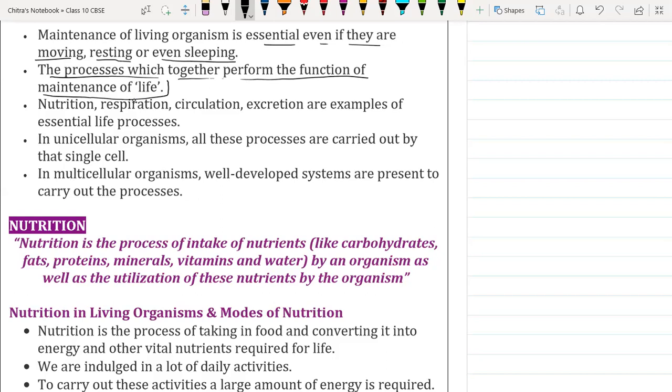Suppose we are discussing the heart. The heart sends blood to the lungs for oxygenation and removal of carbon dioxide, and from the lungs the blood comes back to the heart, and the heart supplies blood all over the body through the aorta. Then blood from all parts is again collected by the superior vena cava, and waste material is removed by the kidney.